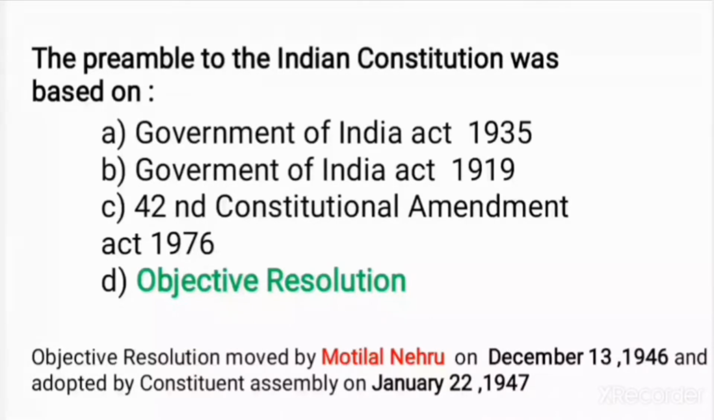And I have given below the most important information you have to remember. The Objective Resolution was moved by Jawaharlal Nehru. Please observe this point. Many people are confused that it was moved by Motilal Nehru, but that is wrong. The Objective Resolution was moved by Jawaharlal Nehru on December 13, 1946. This date is most important. The Objective Resolution was adopted by the Constituent Assembly on January 22, 1947. This information is also important.